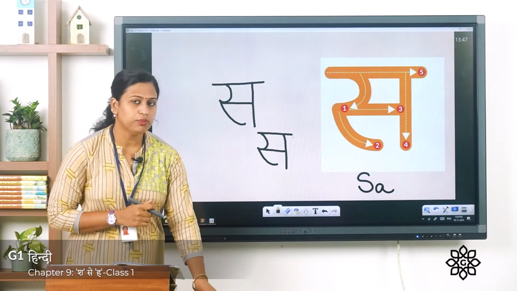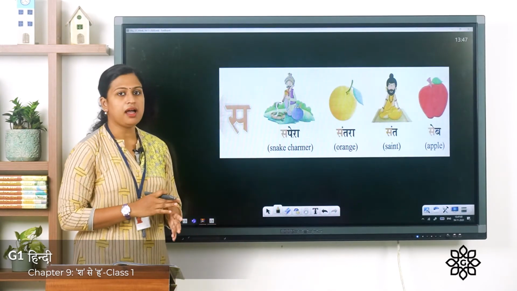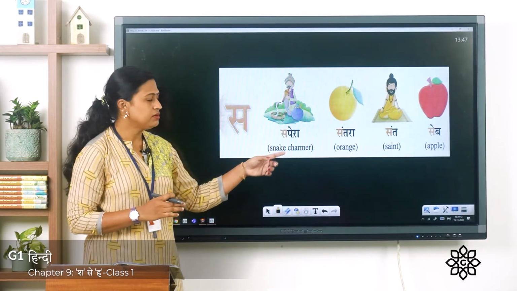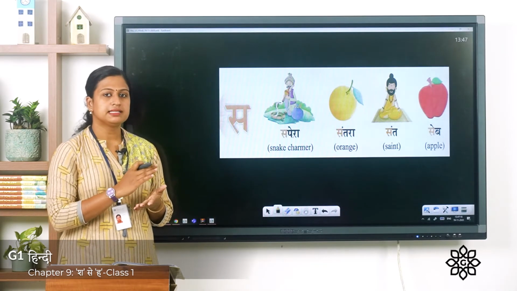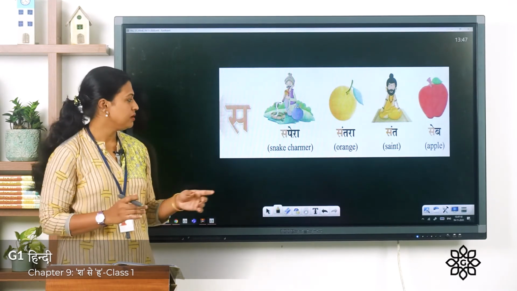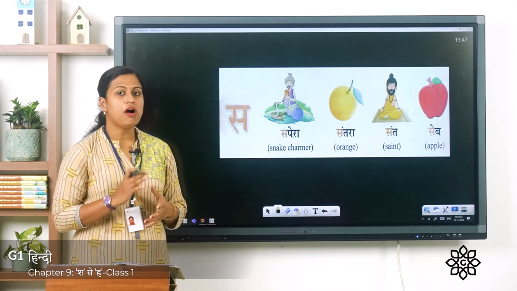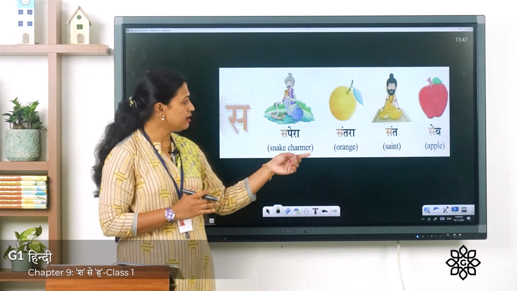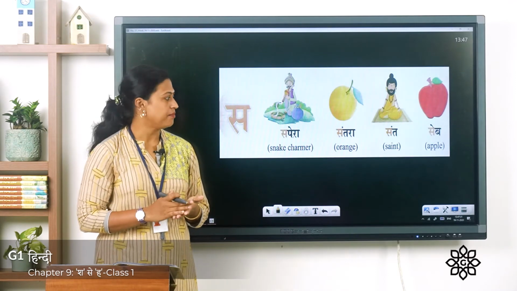Now let's see few words with Sa. Sa say sapera, Sa pe ra. This sounds pe because it has a symbol on the top. Sapera means snake charmer. Second picture is of orange. In Hindi we say santra. You can see here this word starts with sa, santra.